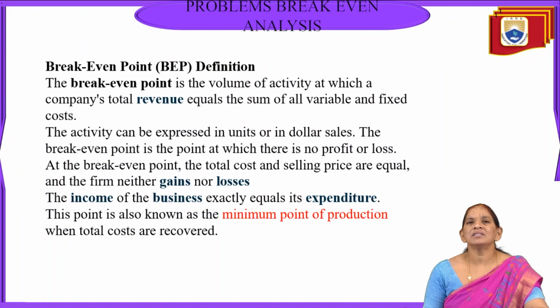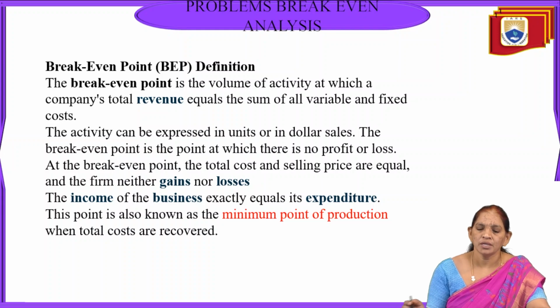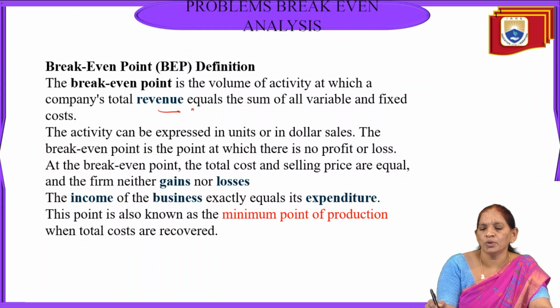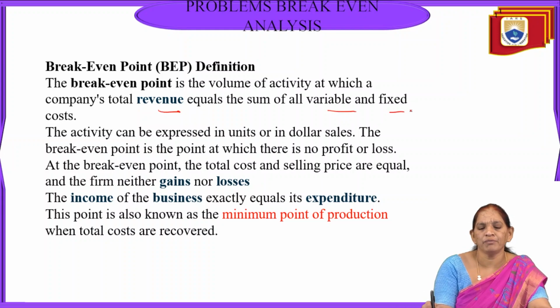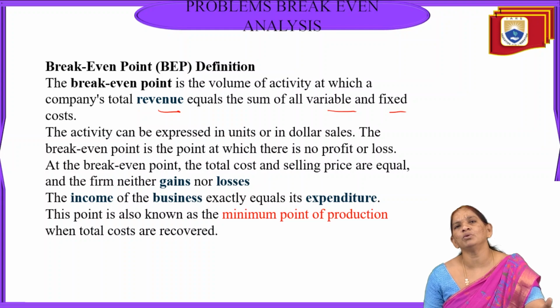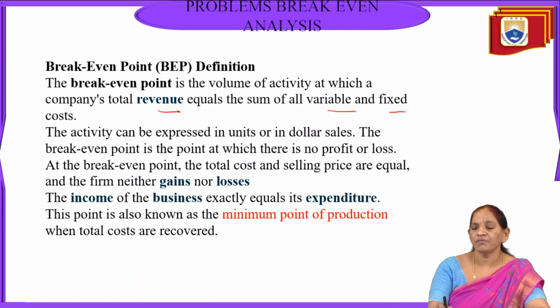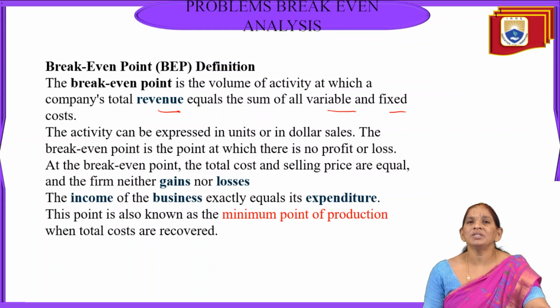As we know the definition of the break-even, it is the volume of activity at which the company's total revenue is equal to the sum of the variable and fixed cost. Here we can say BEP is nothing but when the total revenue the company has received must be equal to all types of cost, fixed and variable. This break-even could be expressed in units or in dollar sales.